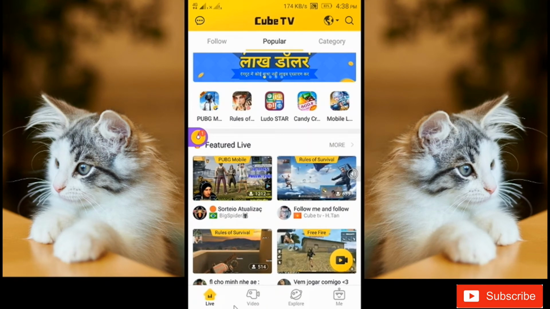On the home screen you can see the PUBG with 1212 views. Oh god, that's good, right? You can go live while playing your favorite game and be this shining star. Just click on the video recorder icon that is on the golden background seen on the right side bottom corner. You can see that, and just by clicking that you can go live.